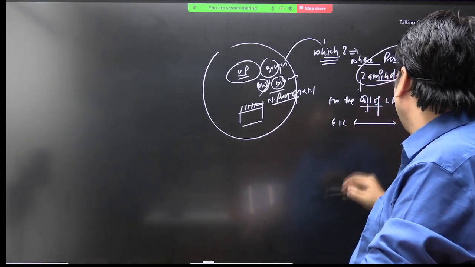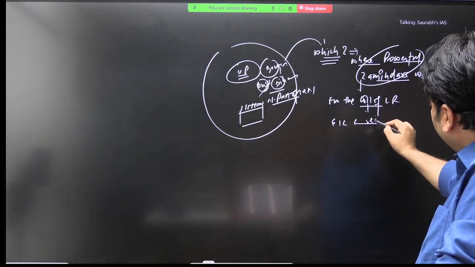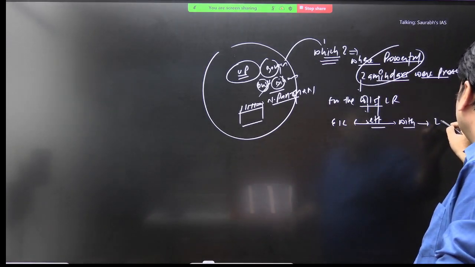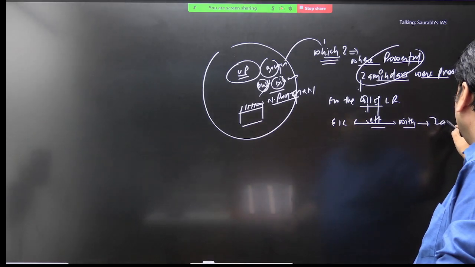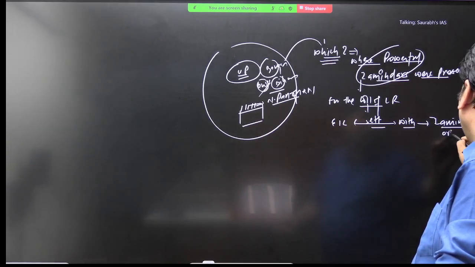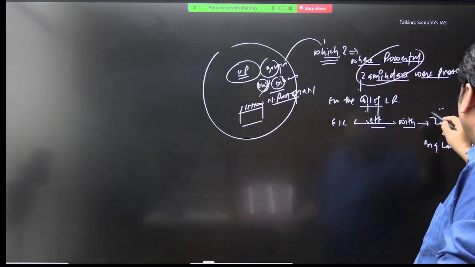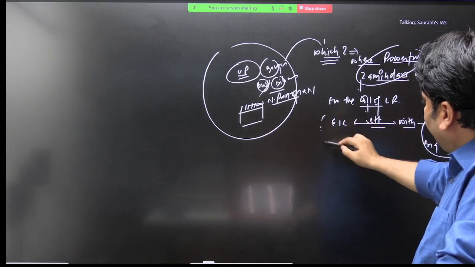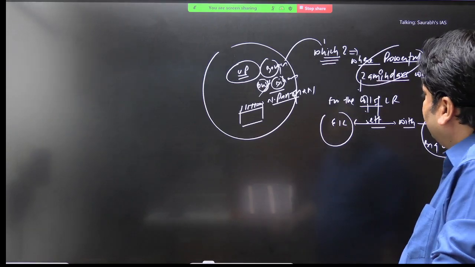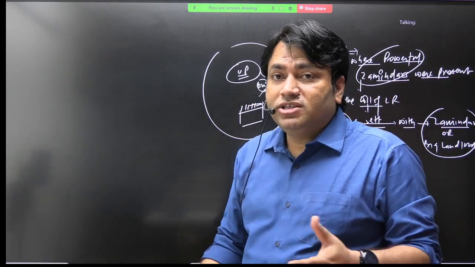EIC will do settlement with a particular class, and this particular class is the Zamindar class or big landlords. This agreement will be signed with a particular class, that is the Zamindar class or big landlords. And what does it mean? It means that